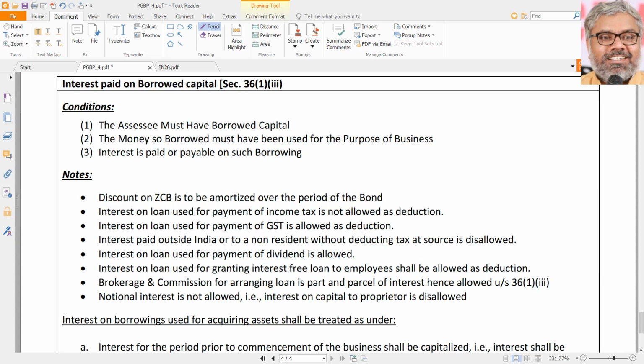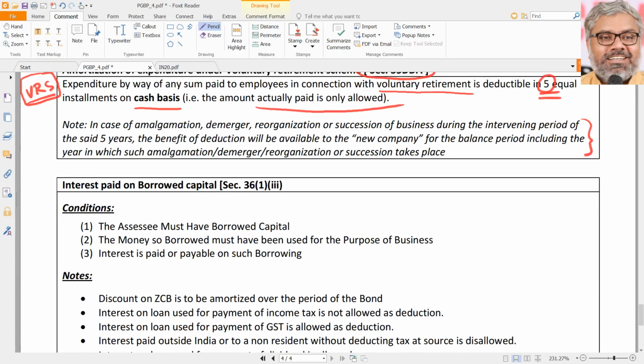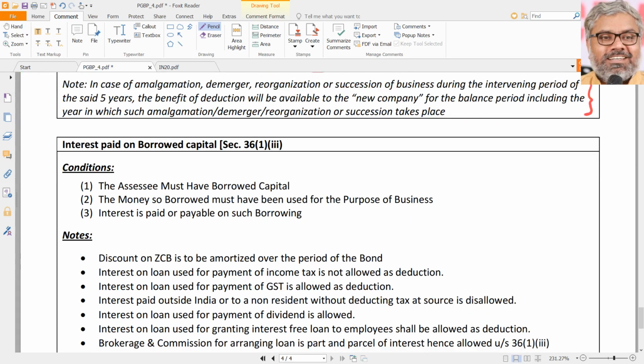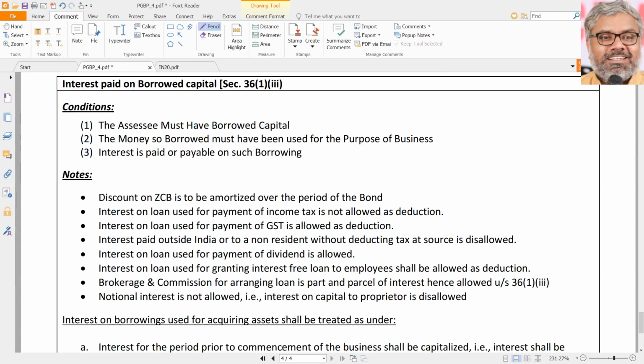Then 35D is very important. That is related to preliminary expenses. And 35DDA is related to voluntary retirement scheme compensation, eligible in 5 equal installments to the assessee who has actually paid that compensation to his employees. That is the 35 series. Now coming to a very important section, the next one.